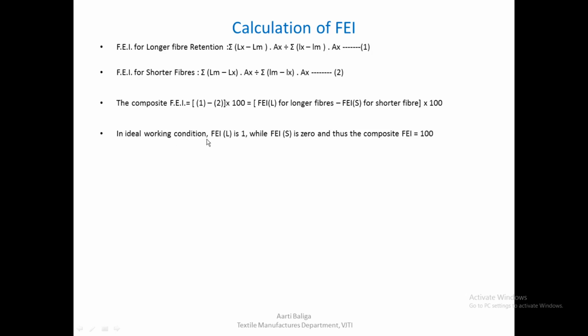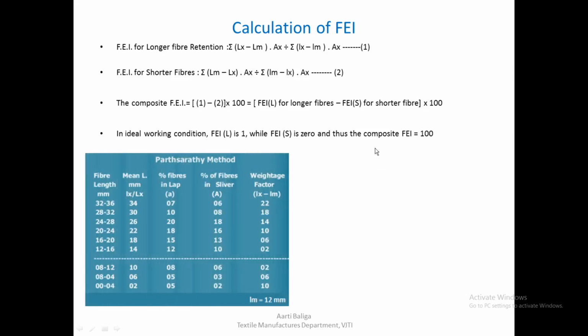In an ideal working condition, the fractionating efficiency index for long fiber retention would be 1, while the fractionating efficiency index for including the short fibers in the sliver should be 0, and therefore the composite fractionating efficiency index would be 100 in that case. So having seen this, let us see one small example which will clarify this entire concept of fractionating efficiency by the Parthasarathi method.